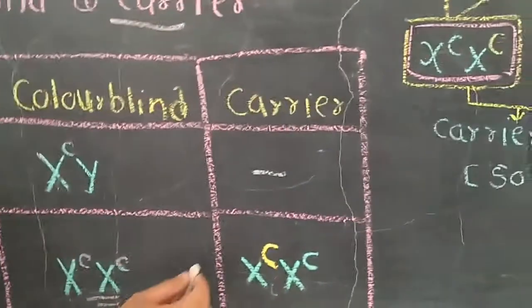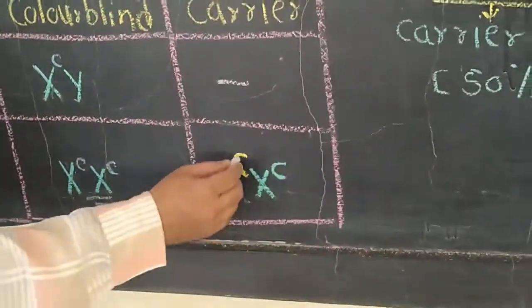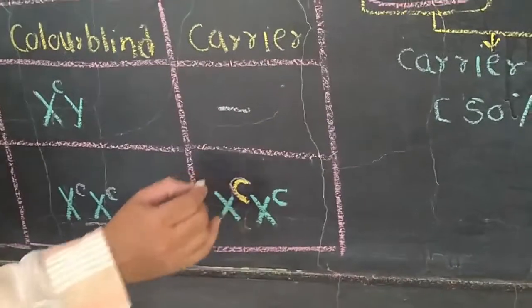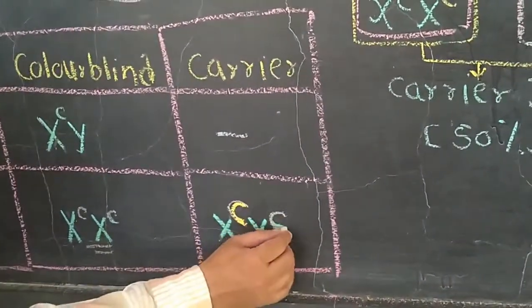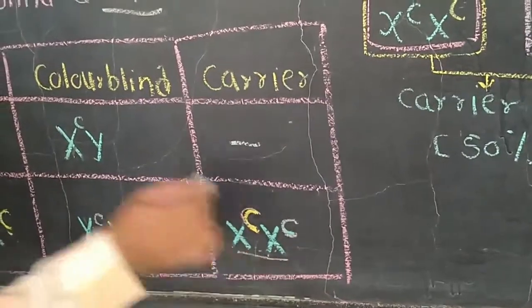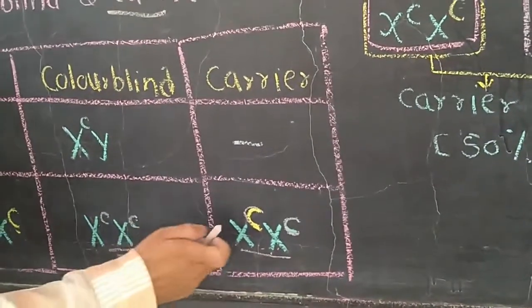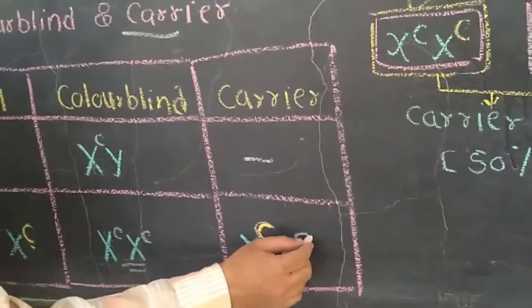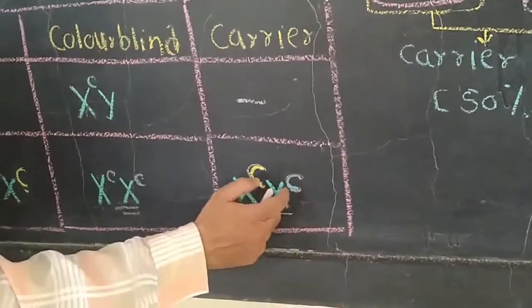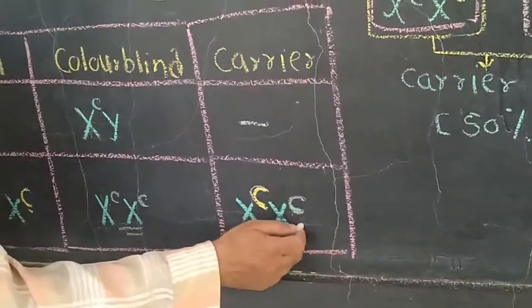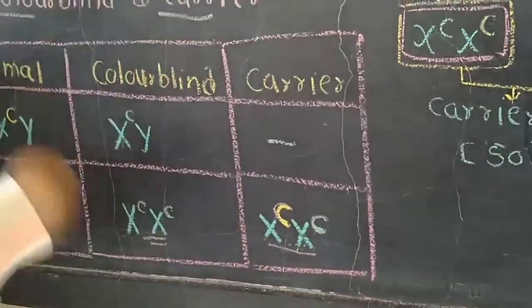In the carrier, what happens? On one X chromosome the dominant gene is present, and on the other X chromosome the recessive gene is present. So this female will be a carrier. It means the genes responsible for the recessive trait are present, but they cannot be expressed.